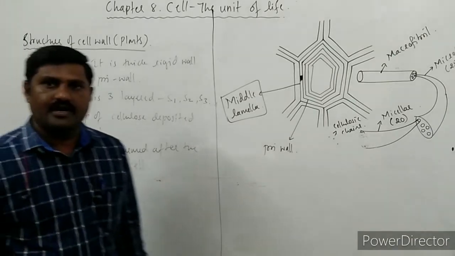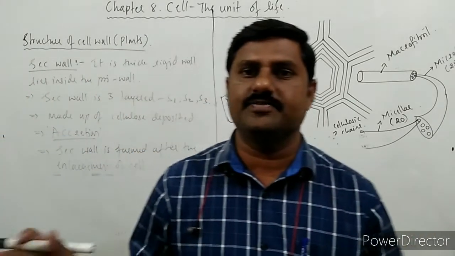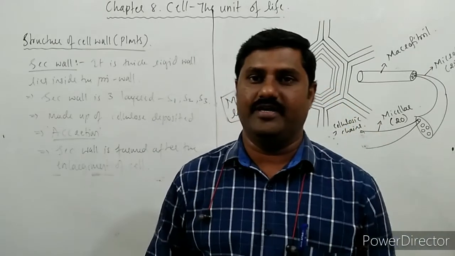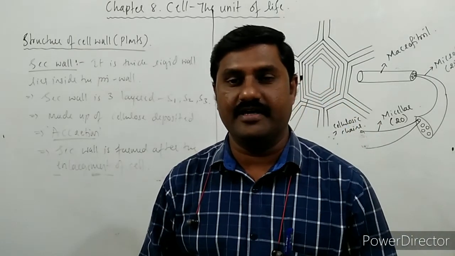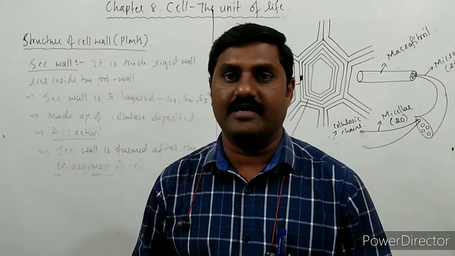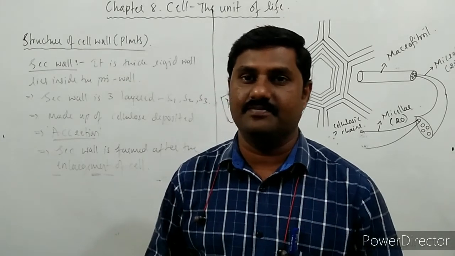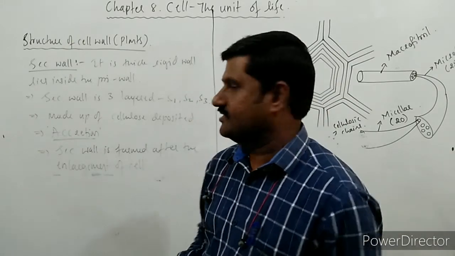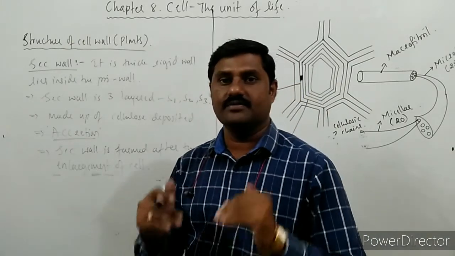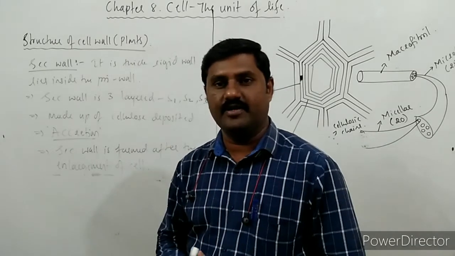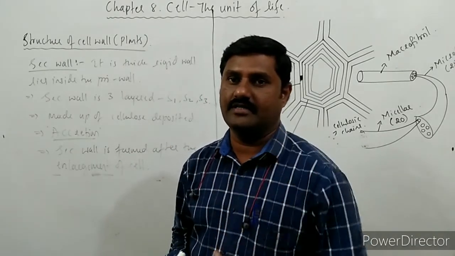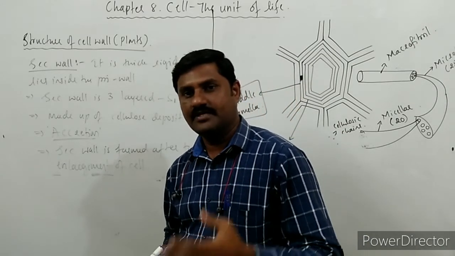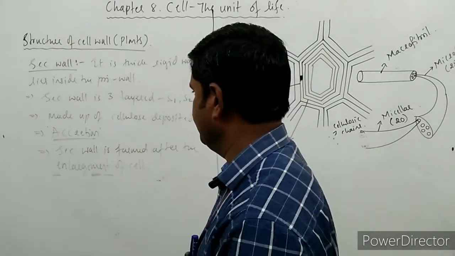This point is very important to be remembered. After the complete enlargement of the cell only, the secondary wall is formed. Especially in some plants like Euphorbia milii, which is the best example for this, secondary walls are seen. These walls are formed as a result of the deposition of material one above the other. That kind of growth of the wall is called accretion. Very important things to be remembered over here.